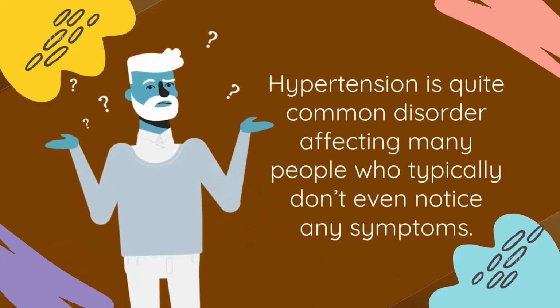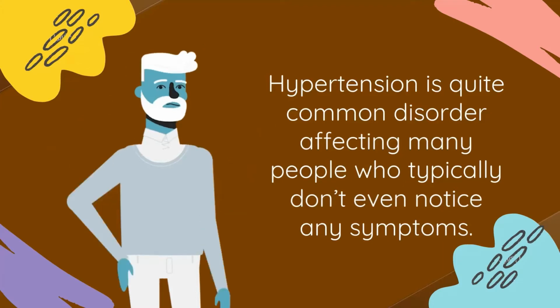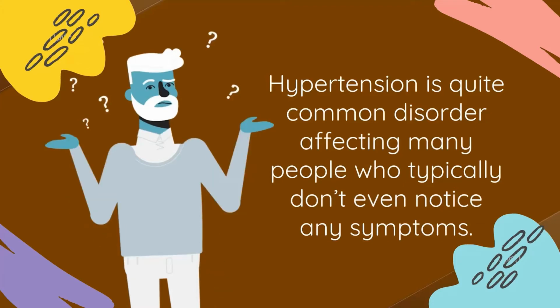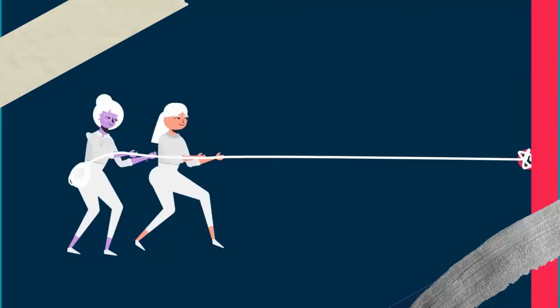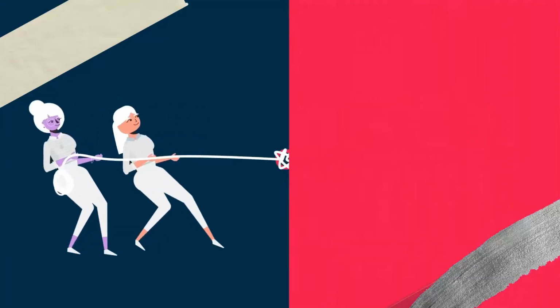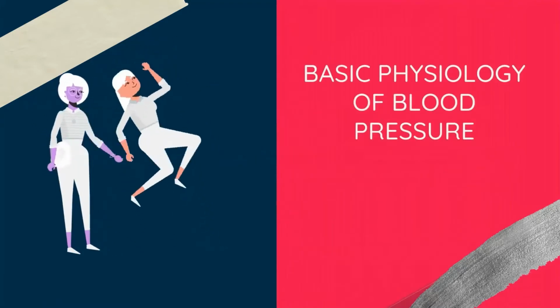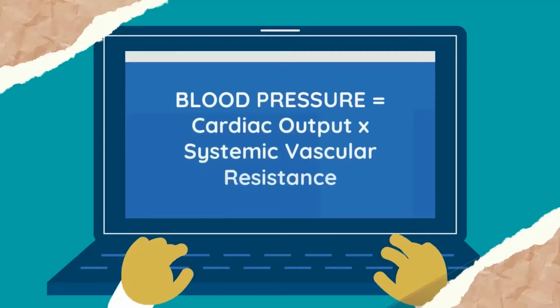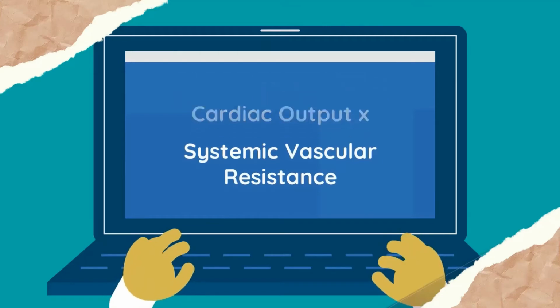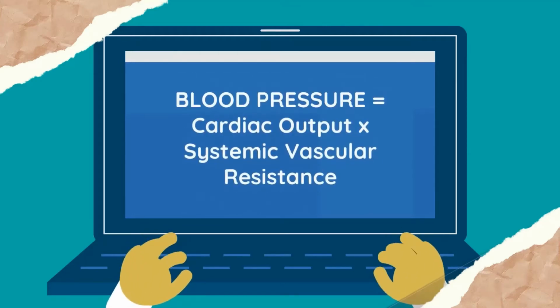Hypertension is a quite common disorder affecting many people who typically don't even notice any symptoms. Now, in order to gain a better understanding of the pharmacology of antihypertensive drugs, first we need to review the basic physiology of blood pressure. Blood pressure is simply a product of cardiac output and systemic vascular resistance.